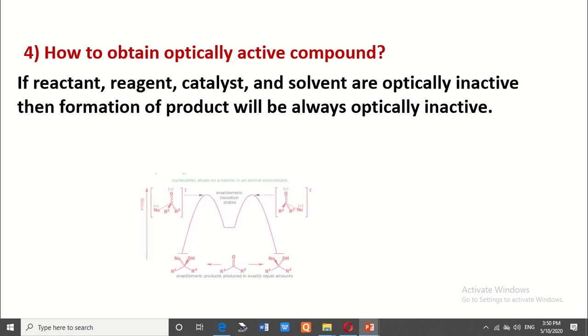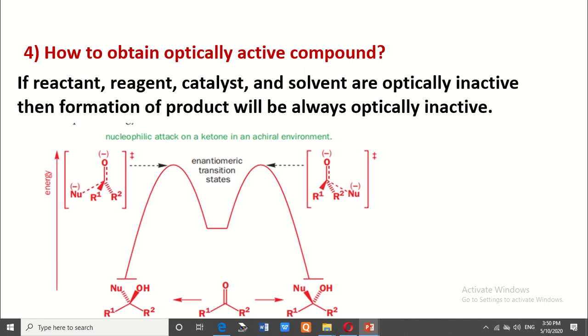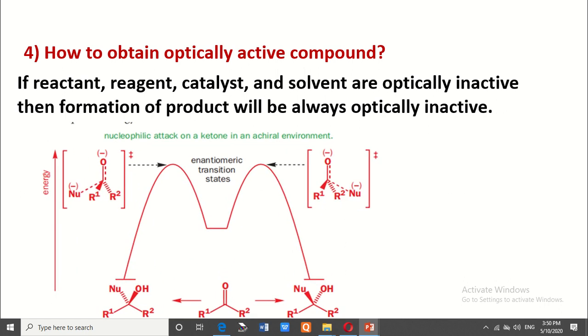It can be explained by the transition state. Consider a nucleophile attacking a ketone in an achiral environment, means all conditions are optically inactive. At that time, the reaction takes place through an enantiomeric transition state. Enantiomers have the same physical and chemical properties, means the energy of activation is also the same. Therefore, it gives equal amounts of plus as well as minus isomers, that is a racemic product.